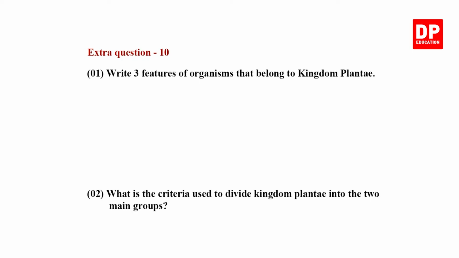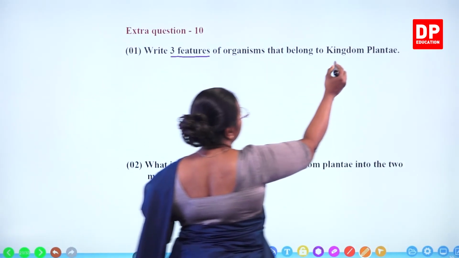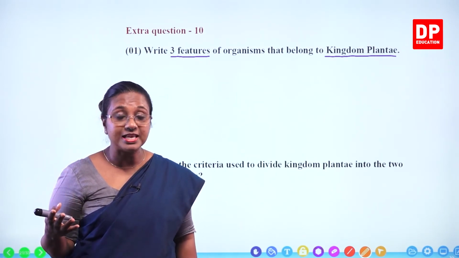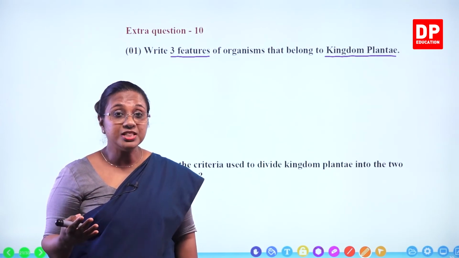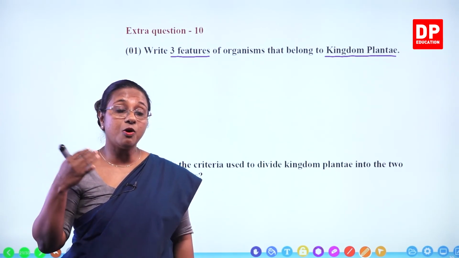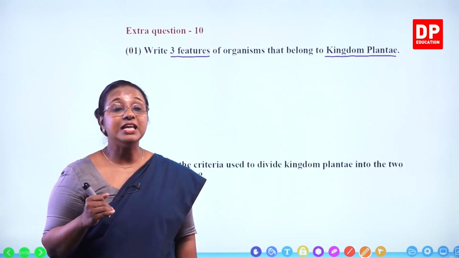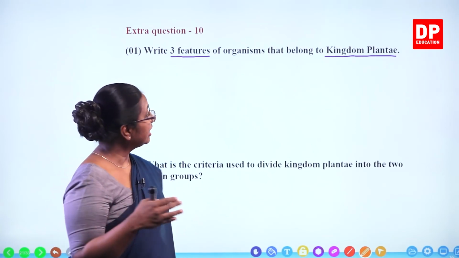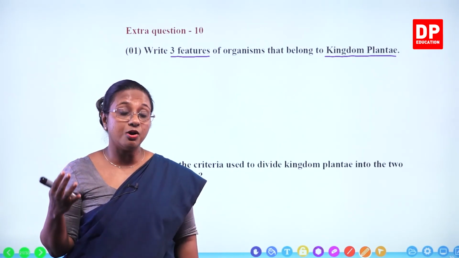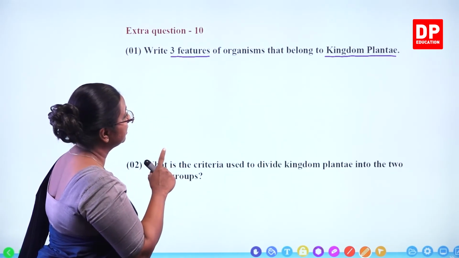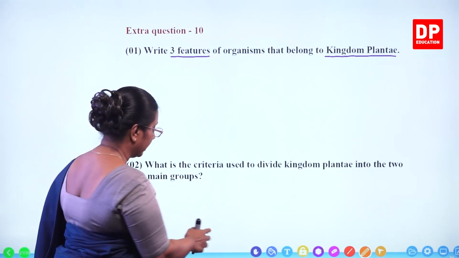Extra question 10. Write 3 features of organisms that belong to kingdom Plantae. They are all plants, so they are all multicellular. They are all photosynthetic. When we say photosynthetic, they all have the chlorophyll pigment. They are all green in color because they possess the green chlorophyll pigment, which is used to carry out photosynthesis. So they are all autotrophic organisms. Those are the features of organisms that belong to kingdom Plantae.